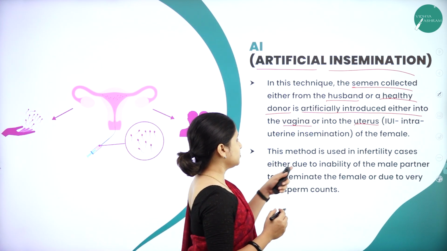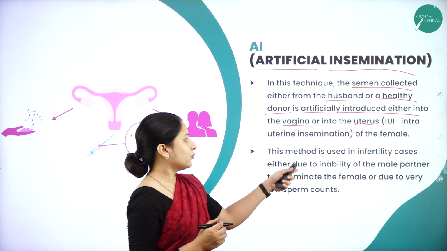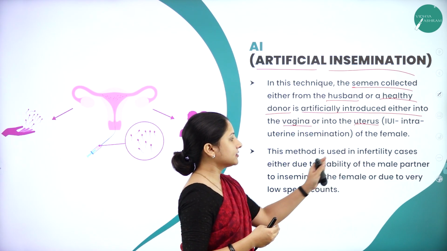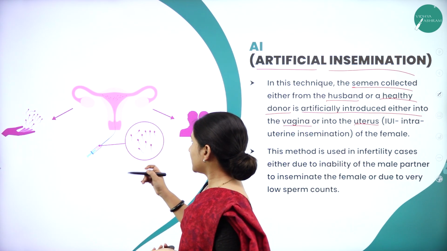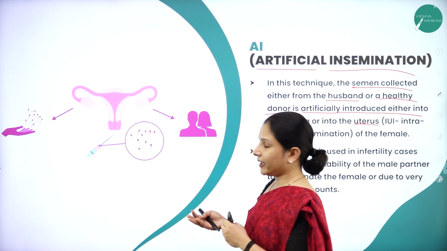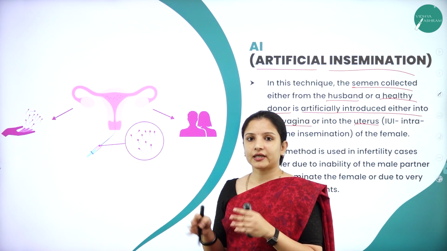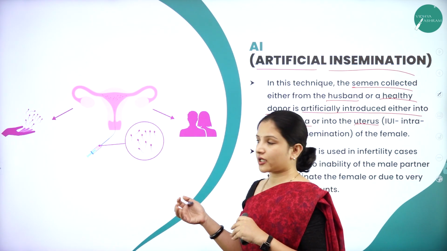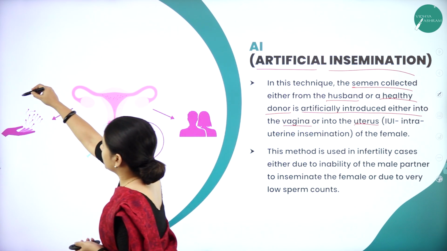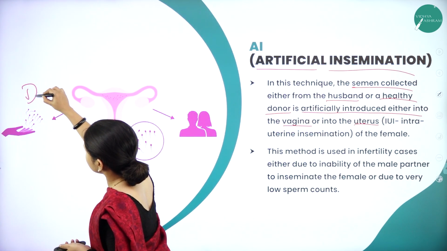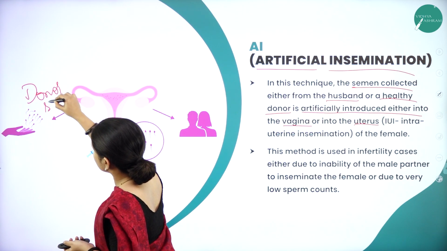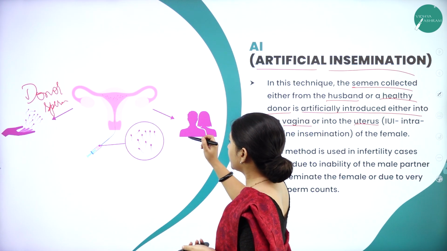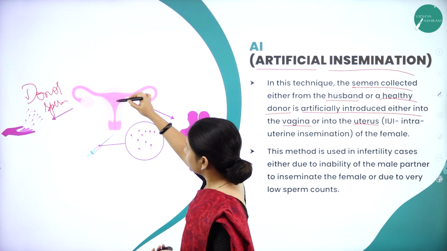This method is used in infertility cases wherein, if the male partner is infertile, this procedure can be used. Not just the male, even if the female is also infertile, if both the male and the female in a couple are infertile, then this procedure can be done. So you have the donor. This is the donor sperm. The donor will donate the sperm and that particular sperm will be injected into the uterus.